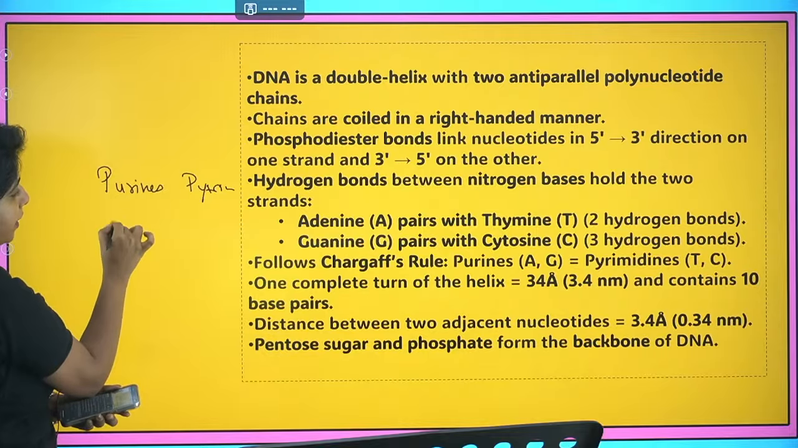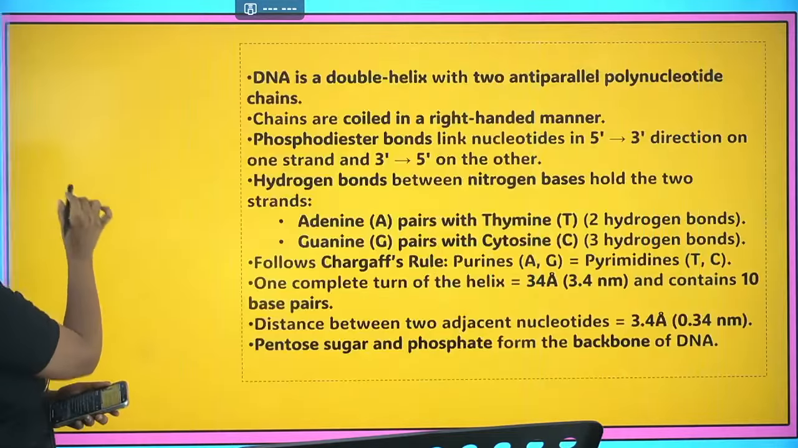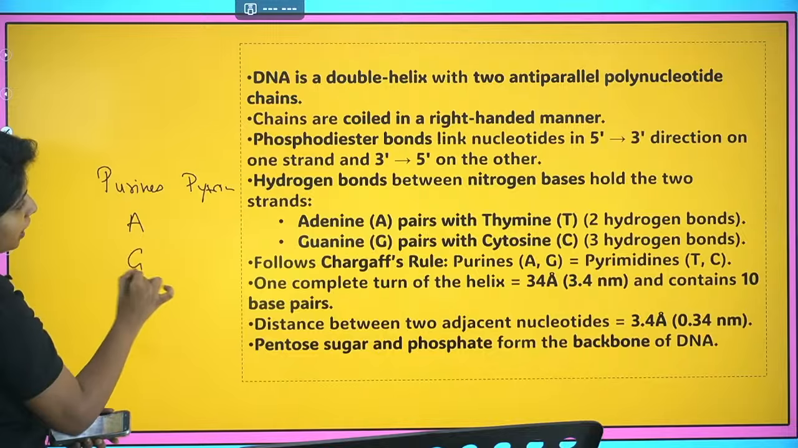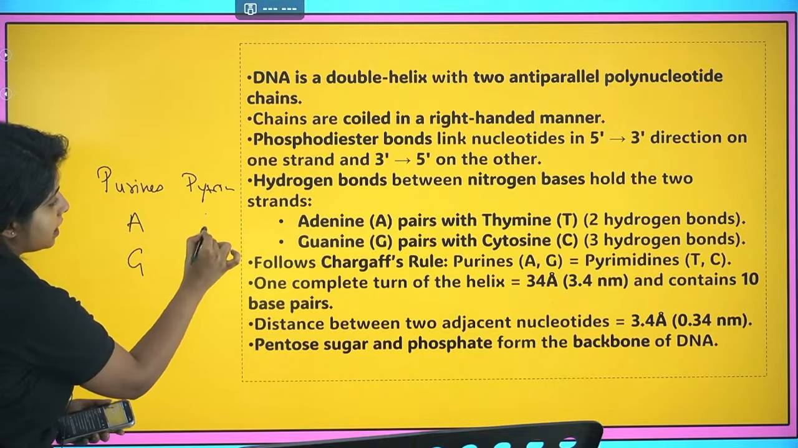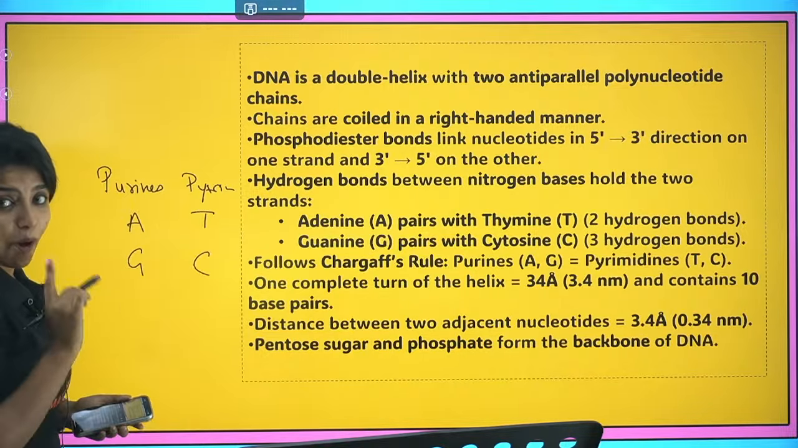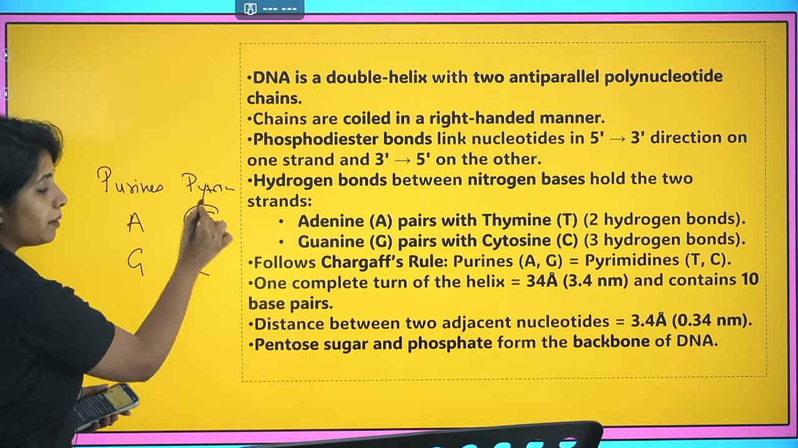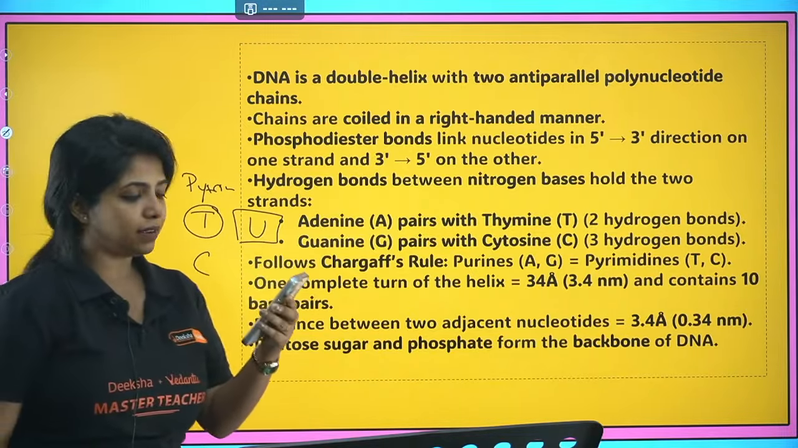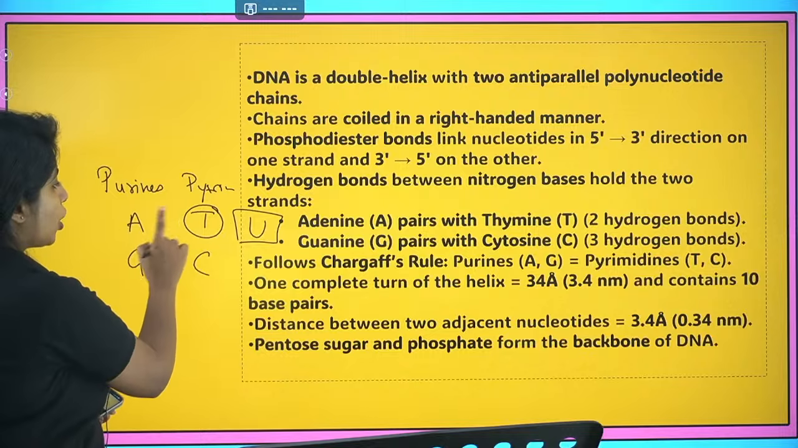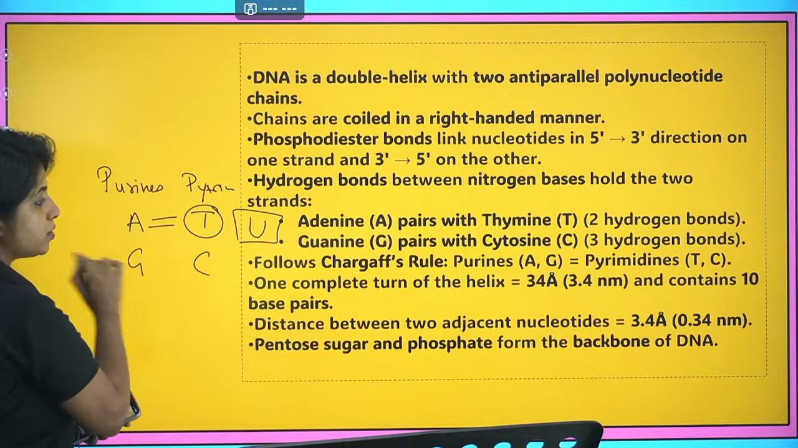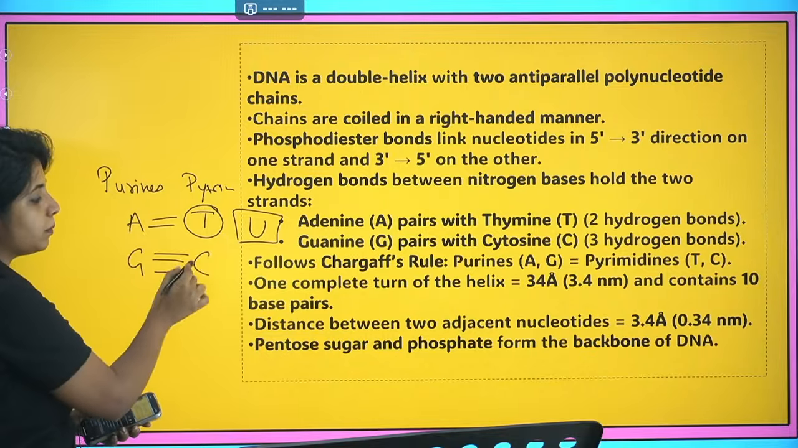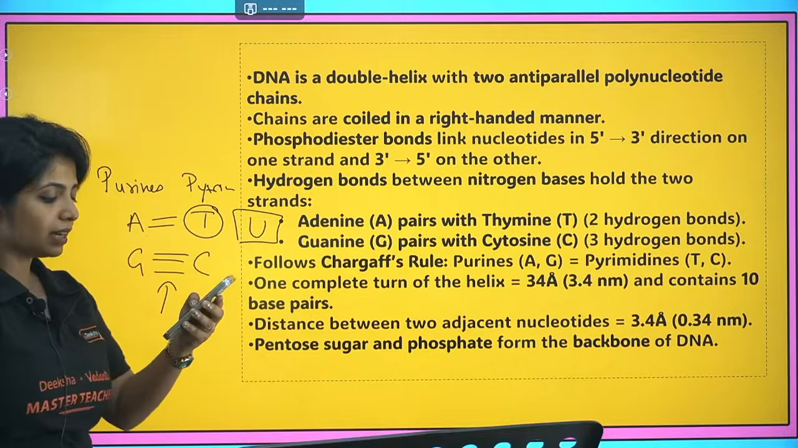Purines are A and G, and pyrimidines are T and C, thymine and cytosine. Always remember, in DNA you have thymine, but in the case of RNA you have something else, which is known as uracil. So you have to talk about them. A and T are bonded to each other by 2 bonds. G and C, since they look very similar, have tighter bonds, so there are 3 hydrogen bonds.